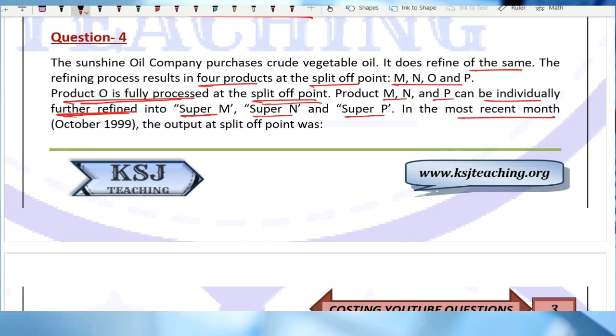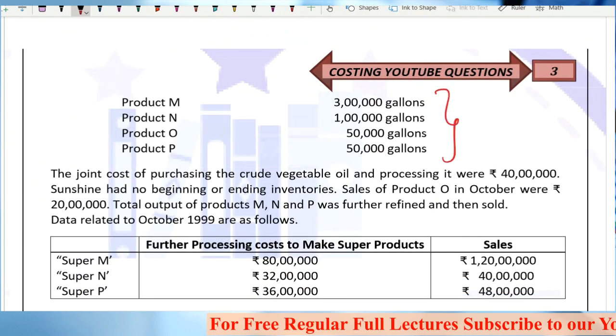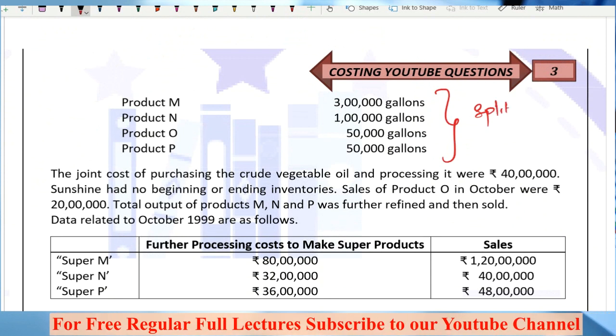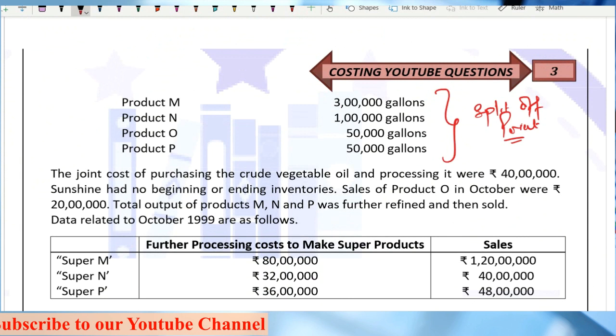In the most recent month, the output at split off point was given. Now this is the output which is given at split off point, right? So this is the output at split off point: 3 lakh, 1 lakh, 50,000 and 50,000 for M, N, O and P respectively.